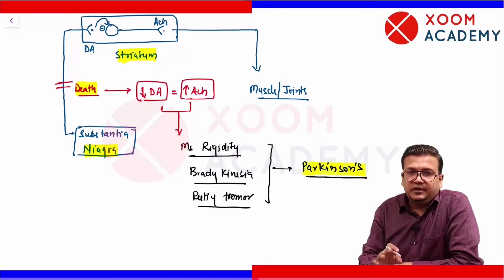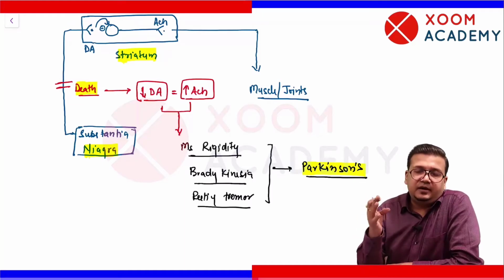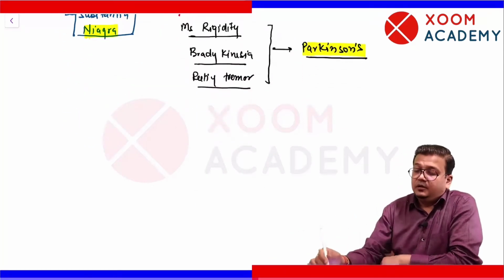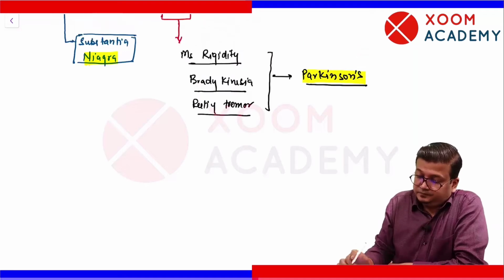Nigro-striatal neuron की death हो जाएगी, dopamine की deficiency हो जाएगी, muscle tremor, rigidity, bradykinesia होगा. That is called Parkinsonism. Now we come to the treatment of Parkinson's.